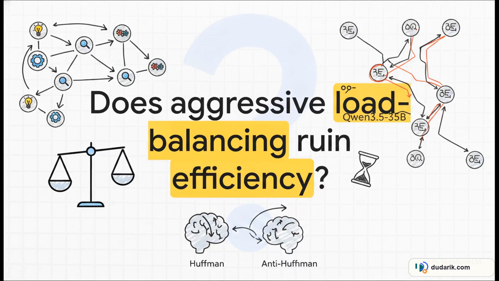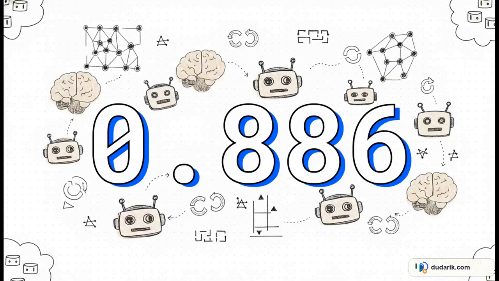But when the researchers investigated the Qwen 3.5 35B model, they found a glaring anomaly. Instead of that elegant Huffman efficiency we just talked about, Qwen showed a completely reversed anti-Huffman routing trajectory. Let's take a look at why. Get a load of this statistic from the paper.